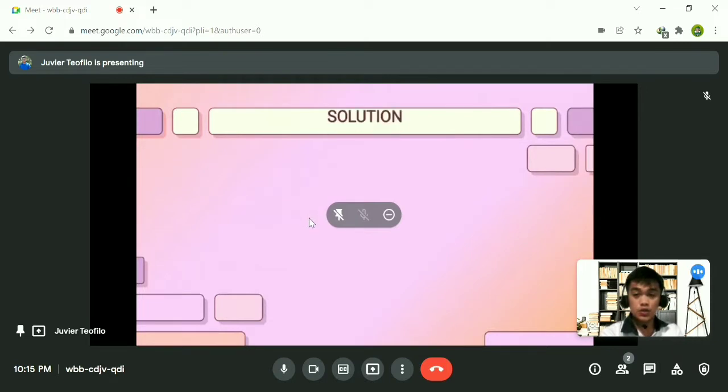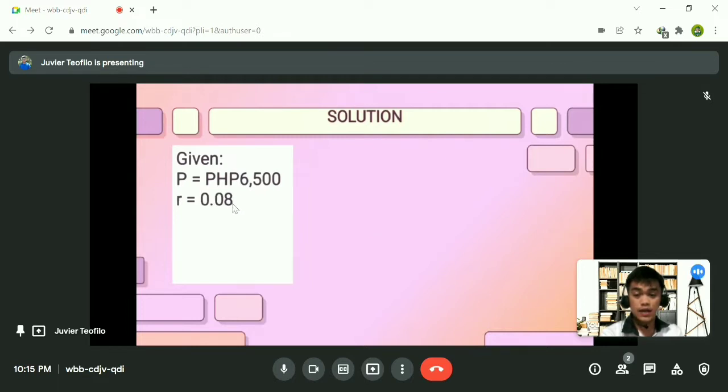Now the solution. Okay, so let me have my slide. The given is, now we have the principal 6,500, the interest rate 0.08 because it is 8%. Just divide the 8% by 100 so that you have this decimal form of 0.08. We have n is equal to 12 because it is monthly.